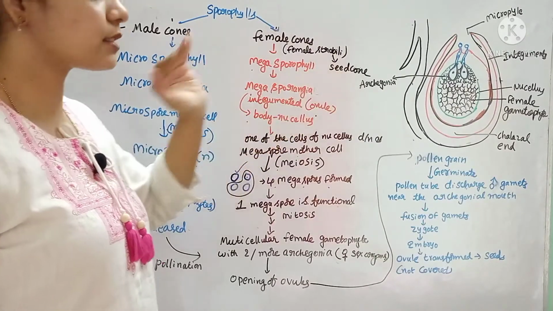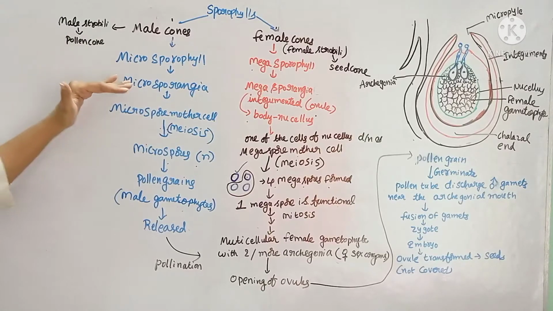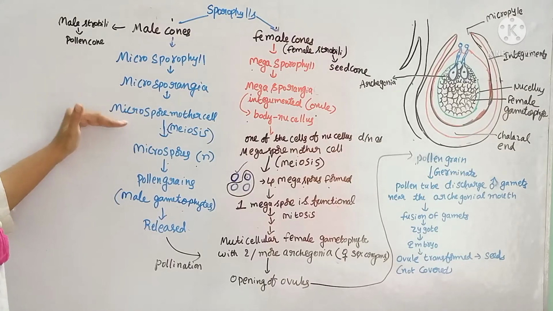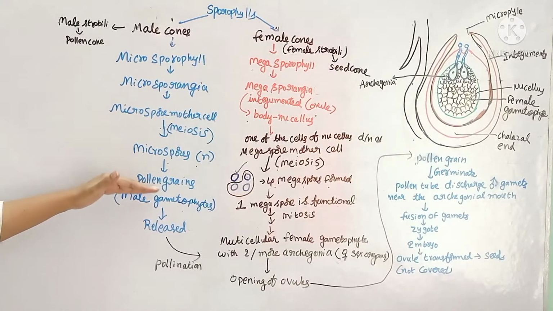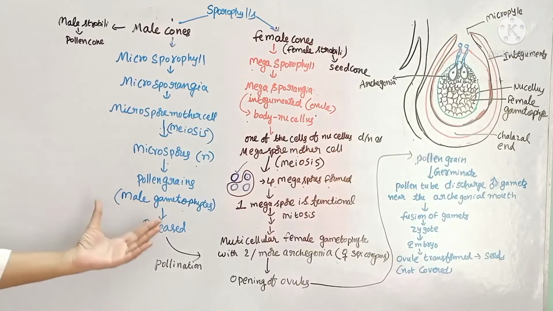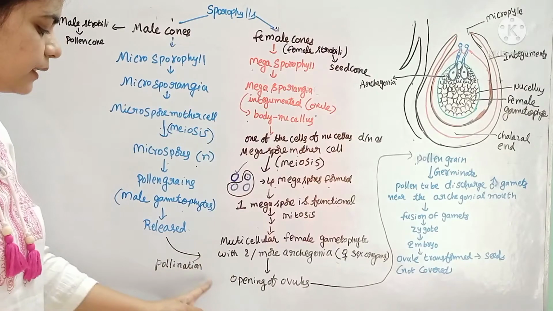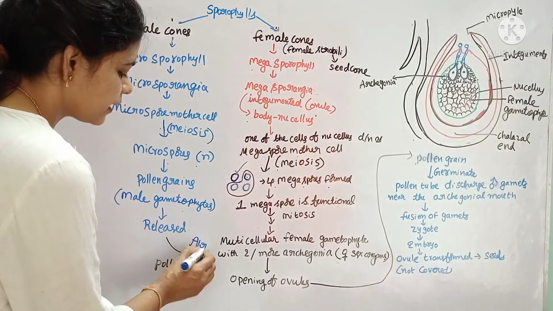Inside this, seeds develop. The microsporophyll contains microsporangia. Inside the microsporangia, the microspore mother cell undergoes meiosis and forms microspores. The spores are nothing but pollen grains. These pollen grains are the male gametophytes. They are released during pollination by the air, and are disseminated by means of air currents.